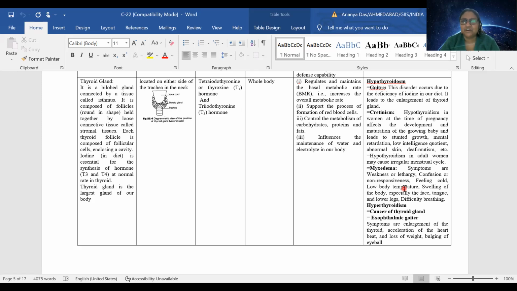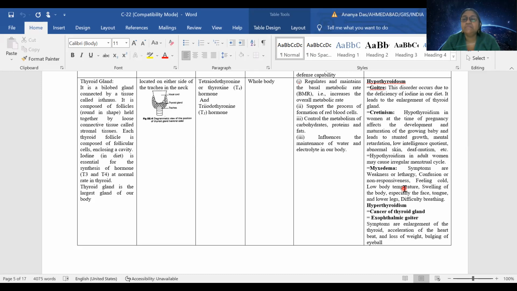It's not a symptom of myxedema, because myxedema is not only characterized by lethargy, it is characterized by non-responsiveness. The person does not have that quickness to respond to stimuli. The person will feel cold. There will be low body temperature. And why is it called myxedema?